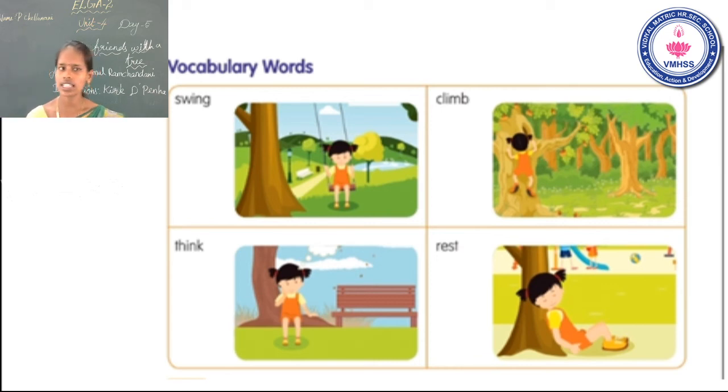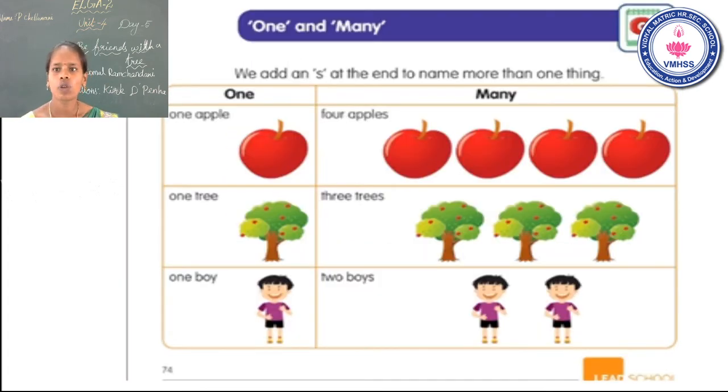Okay. In the last class, what did we learn? Yes, one and many. See the slide? One and many. We add an S at the end of the name for more than one object. See some examples.